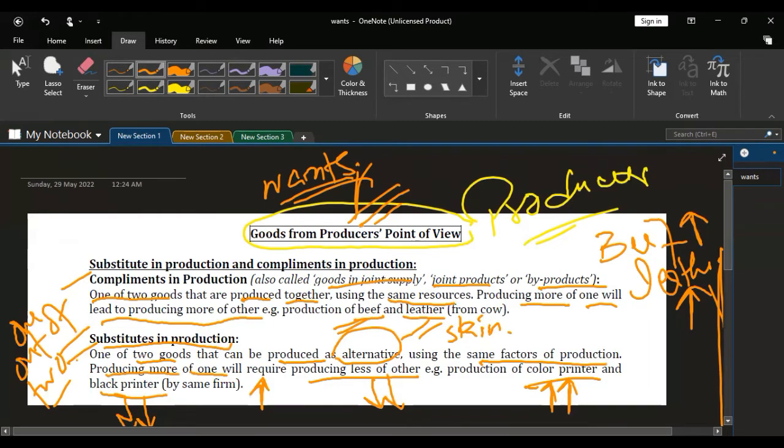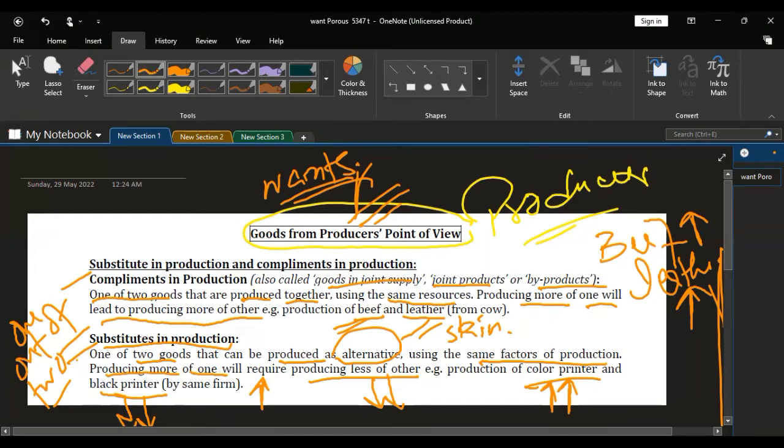So these are the two types of goods as per the perspective of the producer. First was complement in production, produced through a single process without utilizing any extra effort or resources. The second is substitute in production. They are two different products; in order to increase one quantity, you have to shift resources from the other quantity to the first. So if one quantity increases, the other decreases.